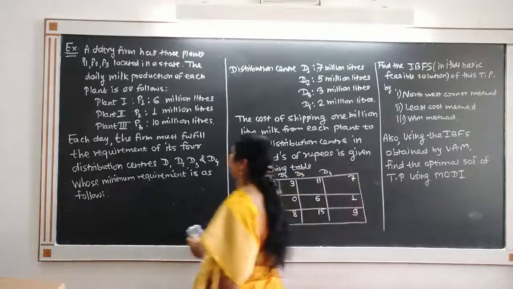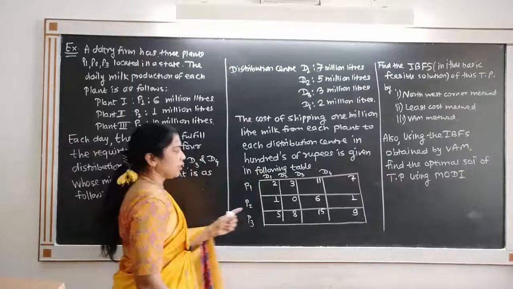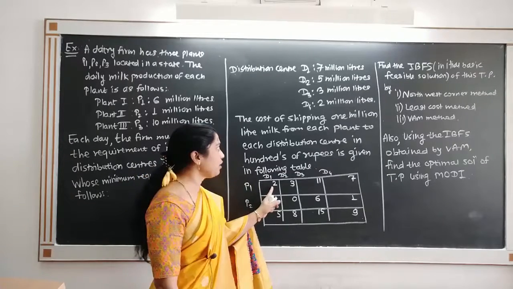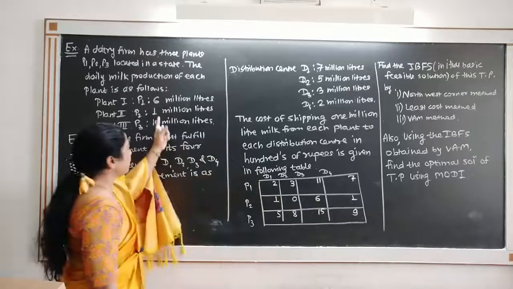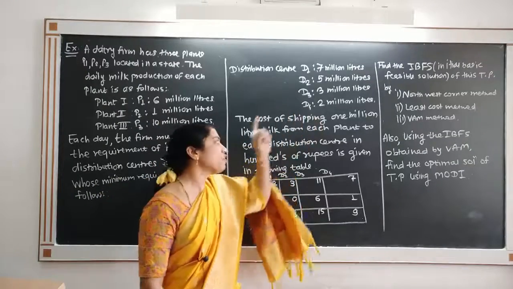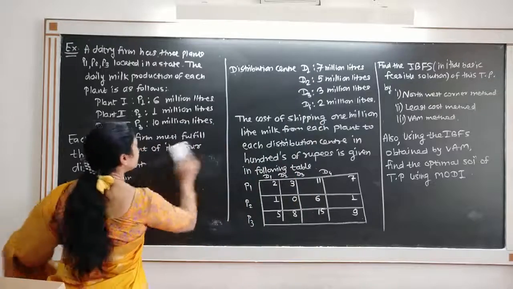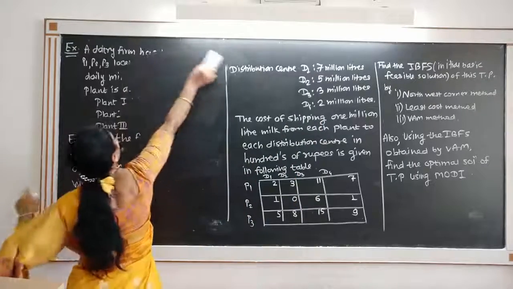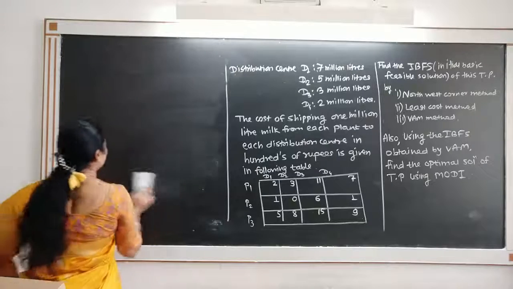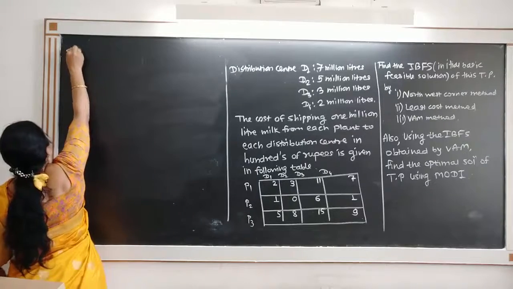So observe the example. See that the cost is given in this table and the supply and demand is also given. So we will firstly prepare the table which gives us transportation cost, supply and demand. So consider the solution.